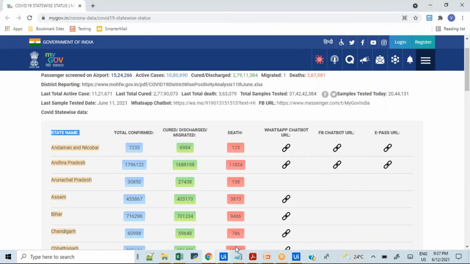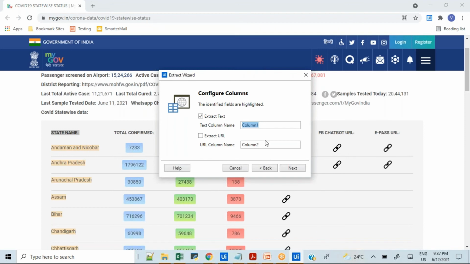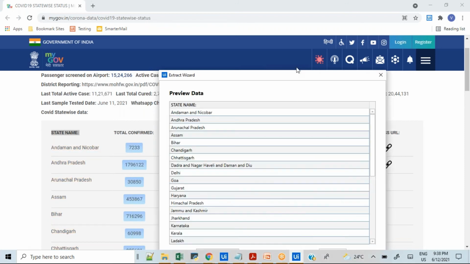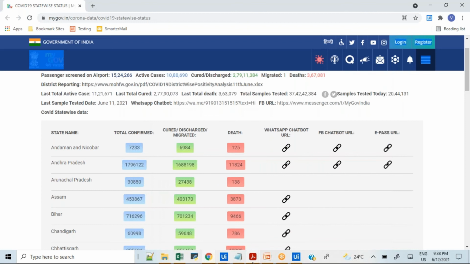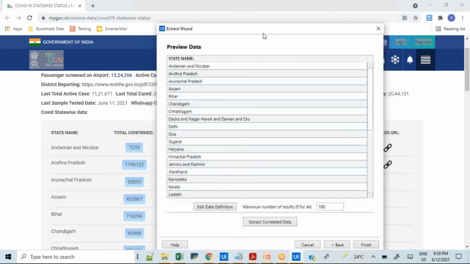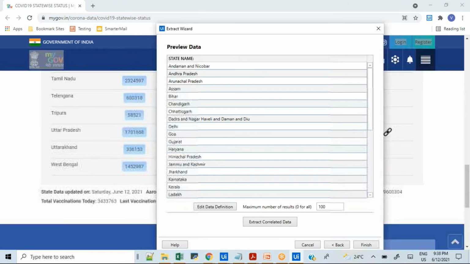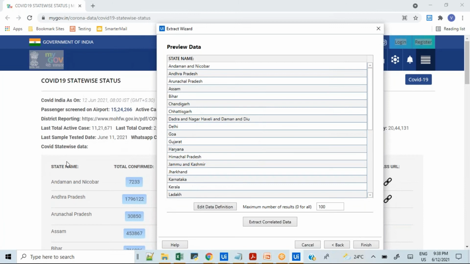So what is the column name? This state name. Okay, so I will give the state name here, and then I'm going to click on the next button. As soon as I click on the next button, can you see it's able to capture all the information from the state name column. The last was West Bengal, so you can see it's able to capture all the state names which are available here.